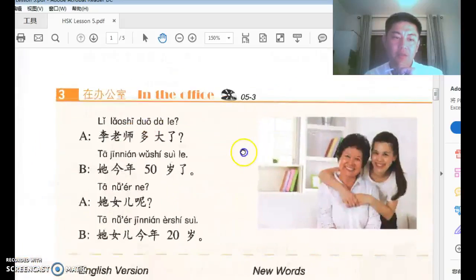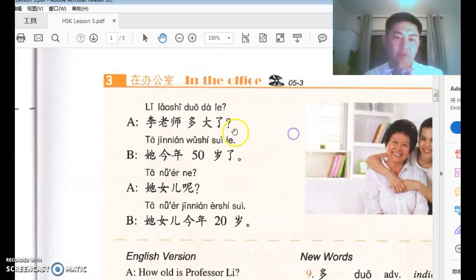Right, and now, number 3, we have 李老师多大了? This 多大 is another way to question the age. 大 literally means big, and 多 literally means many, or it could mean how when it's used before an adjective. 多大 how big.